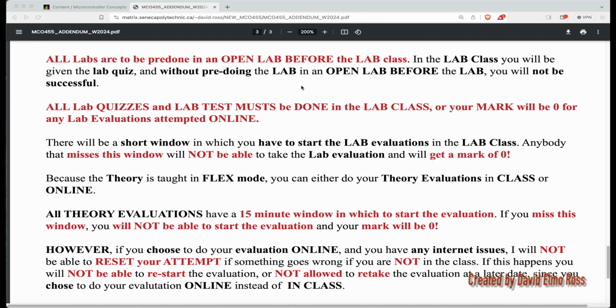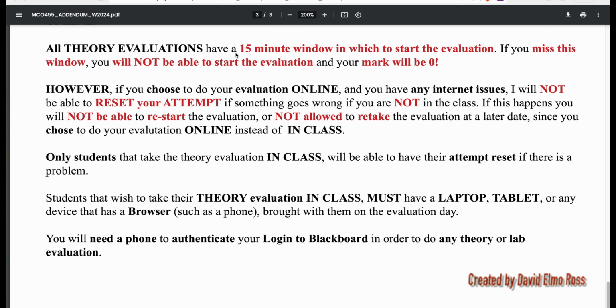Now, lab tests are different because the lab tests are going to start right at the beginning of the class and go for 90 minutes. All theory evaluations will have a 15 to 20 minute window in which to start the evaluation. If you're more than 20 minutes late, you won't be able to start the evaluation and your mark will be 0. This is true whether you're coming into the class or doing it online.